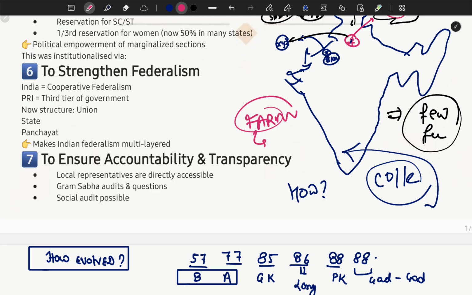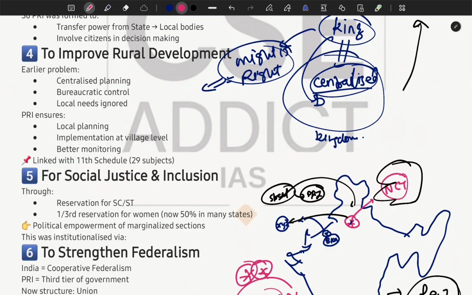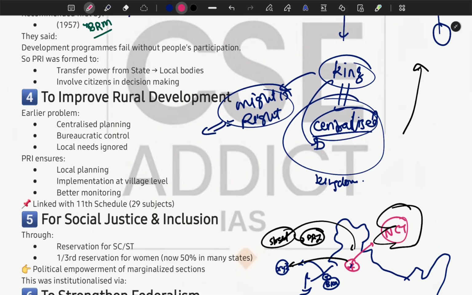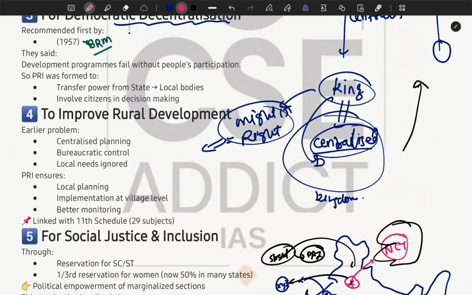The reason was that the collective farmers wanted to repeal that law, right? The farmers were against the law, and ultimately the government had to step back. This was the power of democracy or collective decision making. Is it clear? This example is not exactly to the point, but I think you have understood the core idea of democratic decentralization.